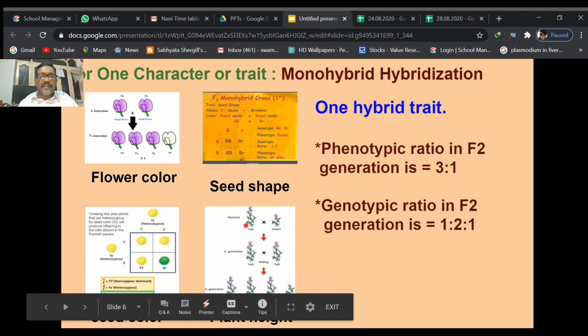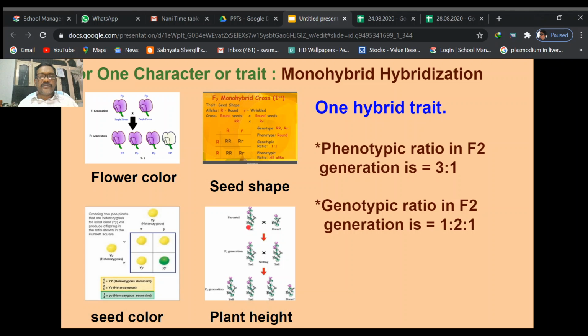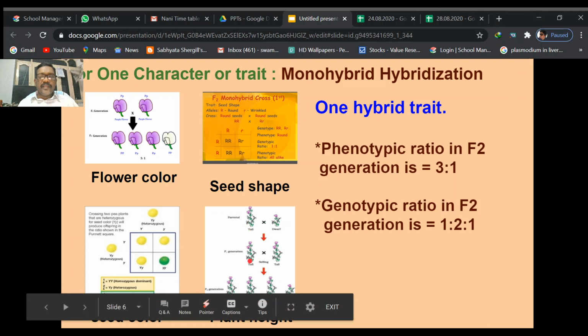Then Mendel cross-pollinated these two plants, tall and short. The pollen grains which are produced in these tall plants are allowed to fall on the stigma of the ovary in this plant. Then what happened?